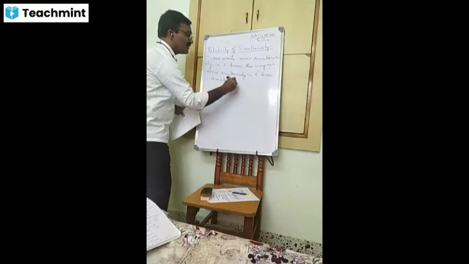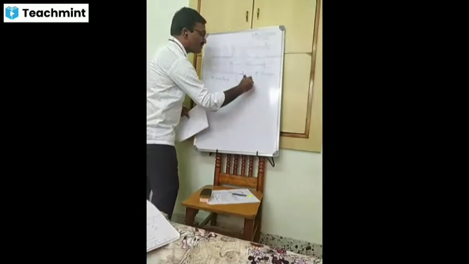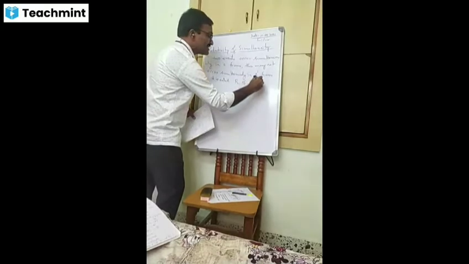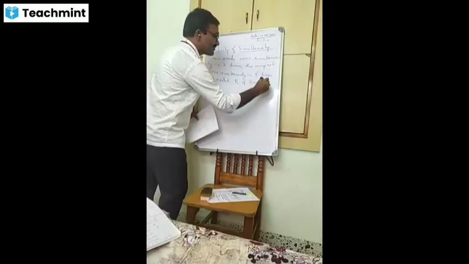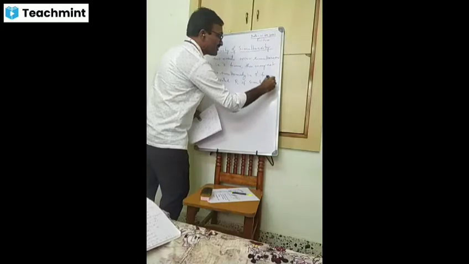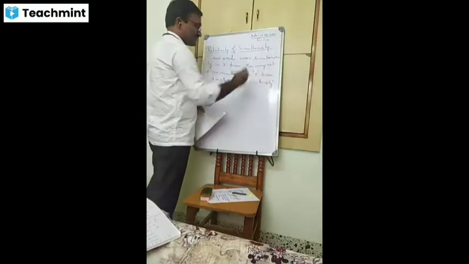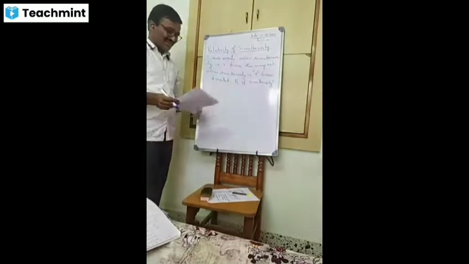It is called relativity of simultaneity. Yes, this is about the relativity of simultaneity.